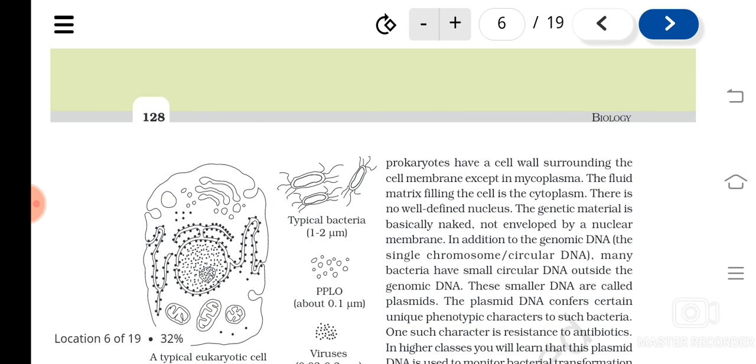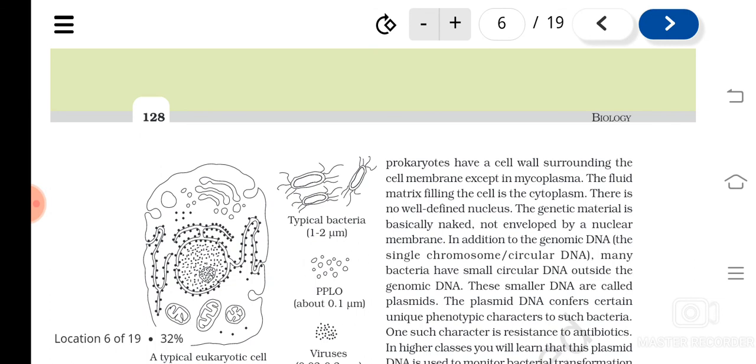So their genetic material is found naked, not covered by a nuclear membrane. The region where you can see the genetic material in a prokaryotic cell is known as nucleoid. There you can see the DNA, and that DNA will be a single chromosome. They are not in pairs.